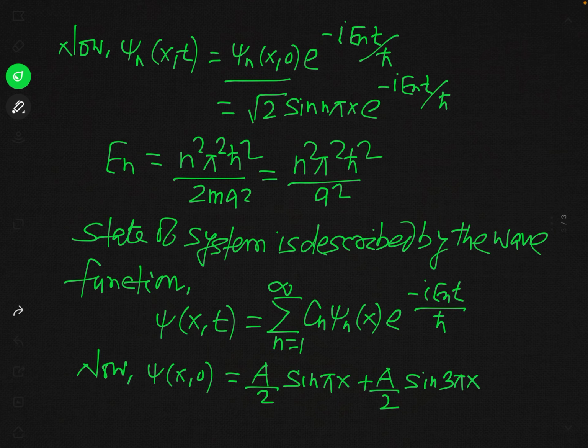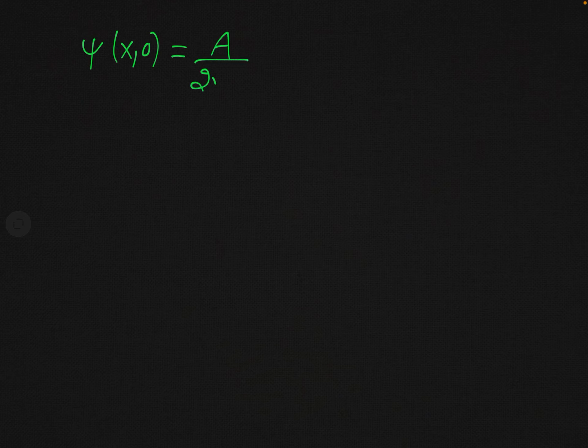Now, to express this in the form of the eigenfunction for a particle in a one-dimensional box, let us use simple algebra here. You can see that this expression may be written as psi of x0 equal to a over 2 root 2 into root 2 sine pi x.